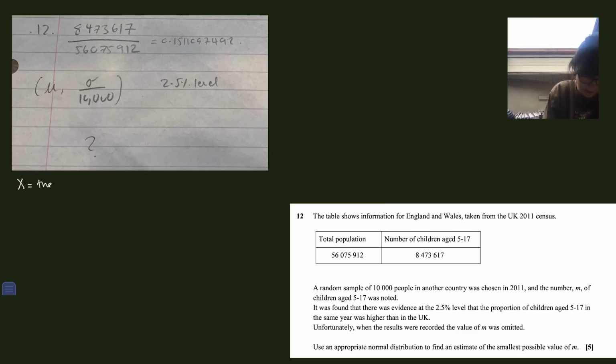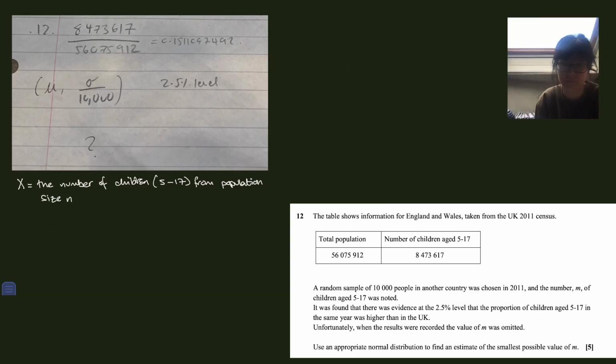X is the number of children, so that's people aged 5 to 17, from a population of size, I'll come back to this, what this size is, n. So we're taking n people, and for each person we're saying, are you or are you not aged 5 to 17?